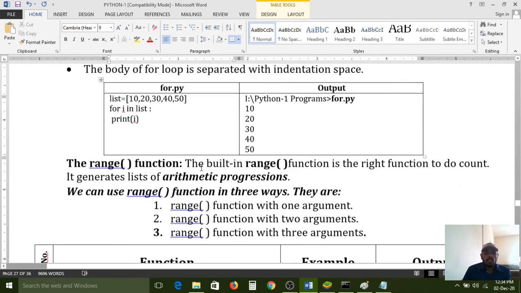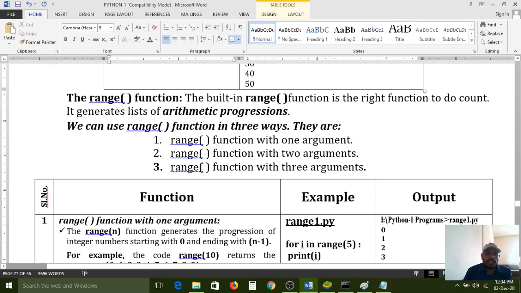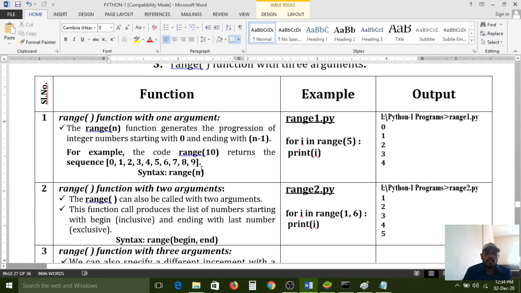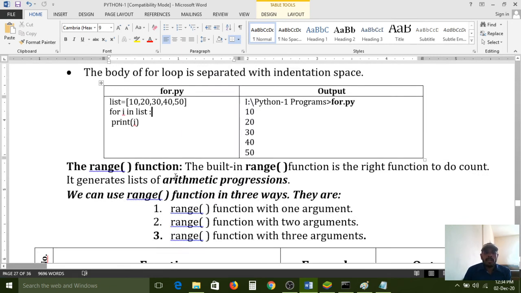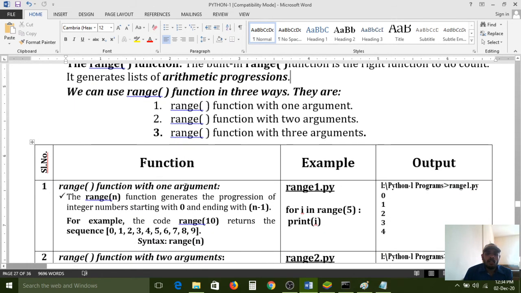And next, if you want to generate a random number, if you want to generate numbers automatically, for that the Python software has given the range function, which is a built-in function. It is the right function to do counting. It generates a list of arithmetic progressions. All of you carefully observe, we can use the range function in 3 ways. They are: range function with 1 argument, range function with 2 arguments, and range function with 3 arguments. Arguments are nothing but the parameters we have to configure in the brackets along with the range function.